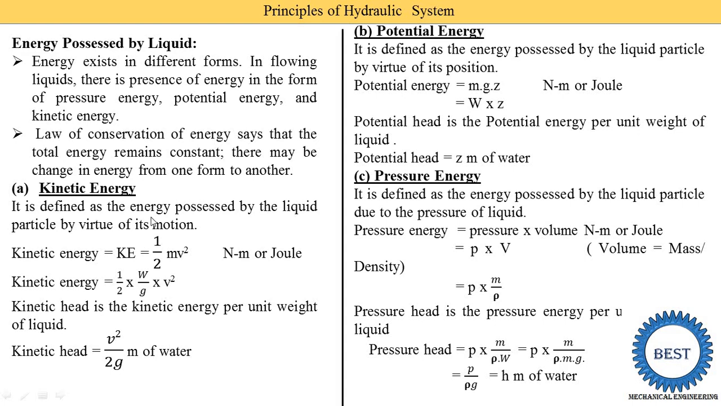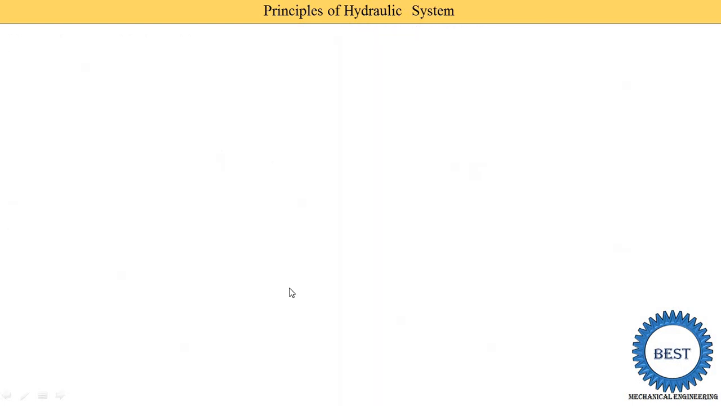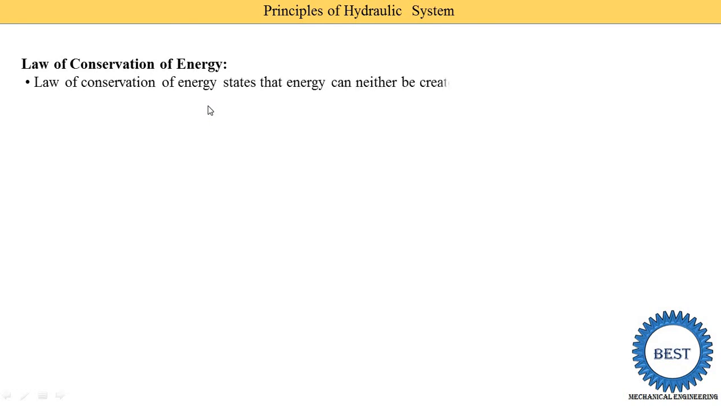So here we studied that there are three types of energy. Next we study the law of conservation of energy. The law of conservation of energy states that energy can neither be created nor be destroyed. It can only be transferred from one form to another. Means we are not able to create energy, we are not able to destroy energy, but we can transfer it from one form to another.